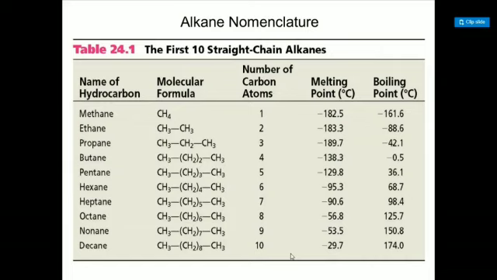You can see here that -ane is the suffix which is always used for single bonds, and with this, for 1 carbon meth, for 2 eth, for 3 prop, for 4 but, pent for 5, hex for 6 carbons, hept for 7, oct for 8, non for 9, and dec for 10 is used here. This is one of the homologous series in which the carbon number increases. Melting point also increases, as you can guess, because of the minus sign. As the number decreases, melting point increases, and the same for boiling point.